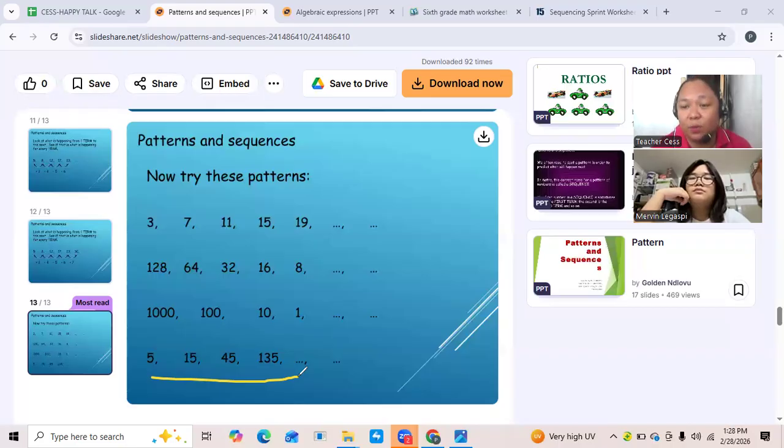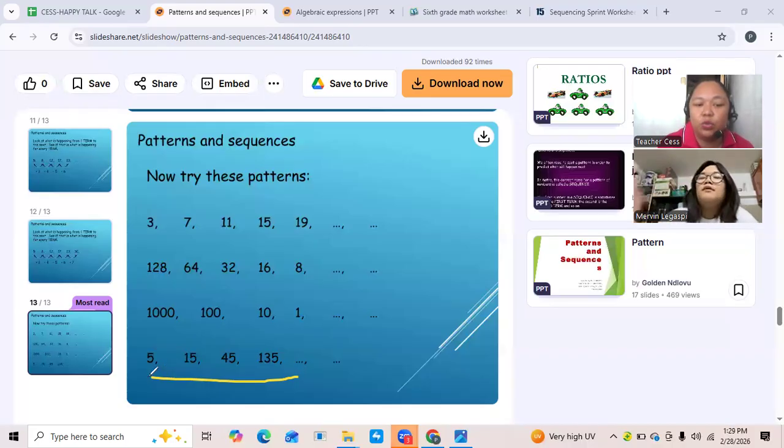Multiplication. And what do you think will be the number multiplied to 5 to make it 15? Five times 3. 5 times 3. 3. Very good. So 5 times 3 become 15, right?